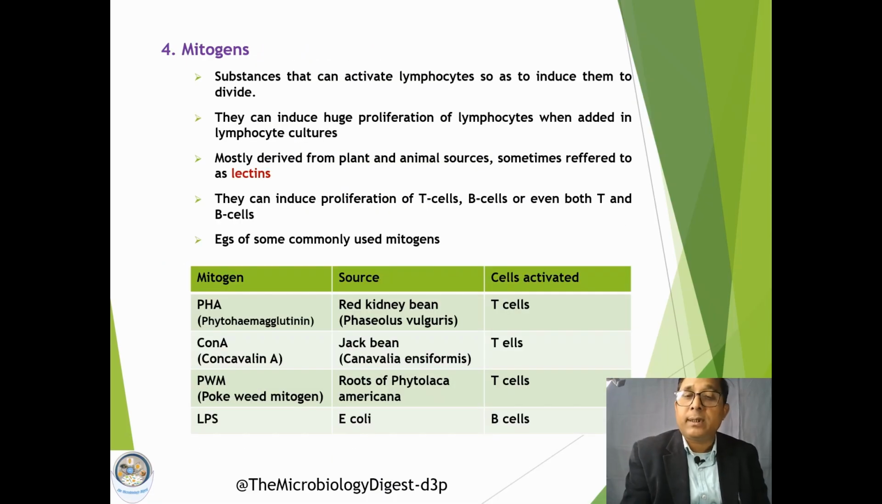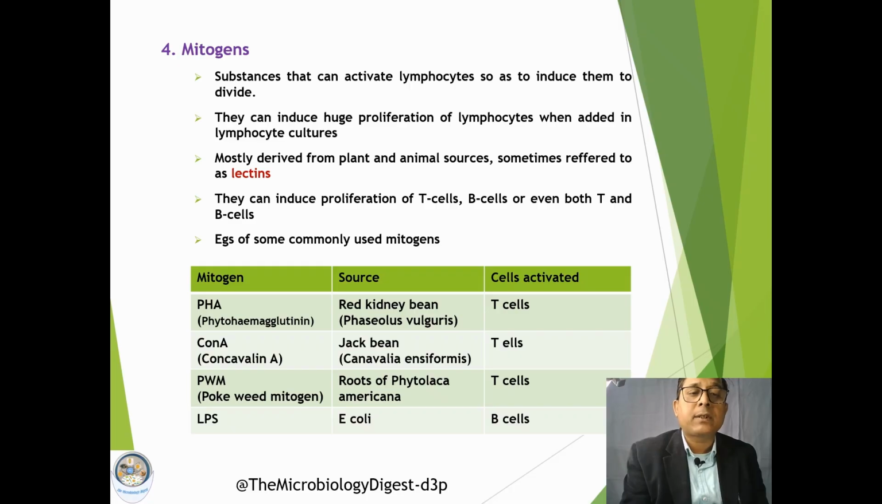Then number 4 is the mitogens. Mitogens are substances which can activate lymphocytes for proliferation. Means these substances have the capacity to activate the lymphocytes, and because of this activation, lymphocytes will undergo proliferation or division. There are several examples of mitogens. These mitogens are mostly from plant and animal sources, and sometimes they are also termed lectins.